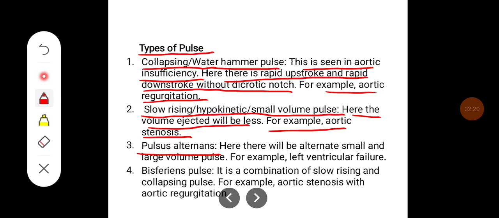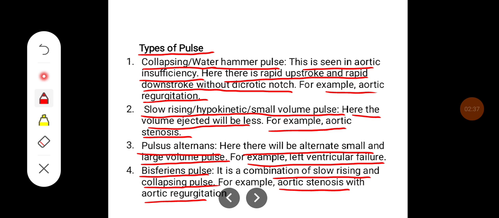Pulsus alternans: here there will be alternate small and large volume pulse, for example in left ventricular failure. Pulsus bisferiens is a combination of slow rising and collapsing pulse, for example in aortic stenosis with aortic regurgitation.